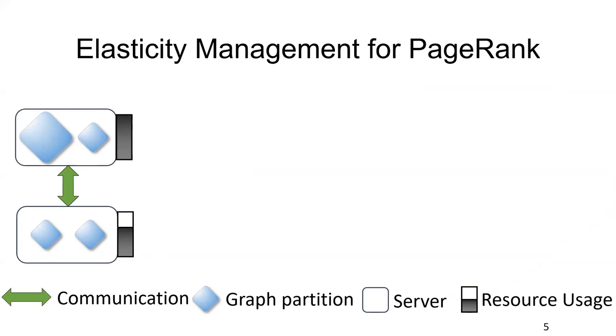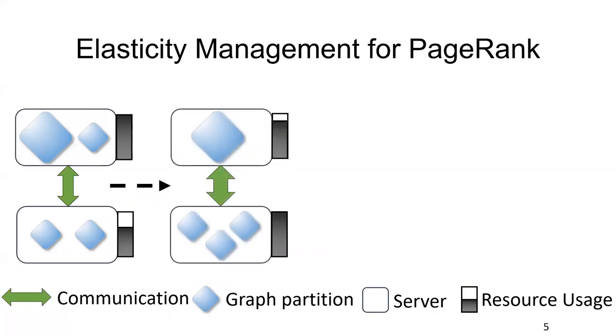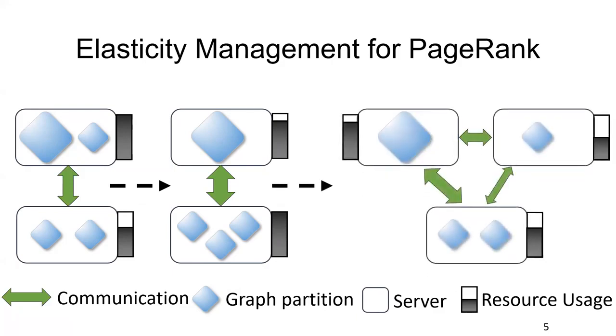For example, in this figure, we have placed the same number of partitions on each server, but the above server is overloaded. So for the elasticity management, we just migrate a smaller partition from the above server to the bottom server. But then the bottom server is overloaded. So we have to add an external server and migrate one partition there. Then we get the required performance.